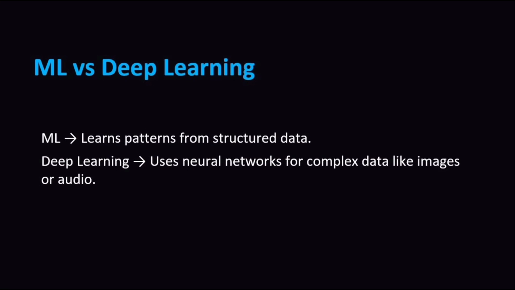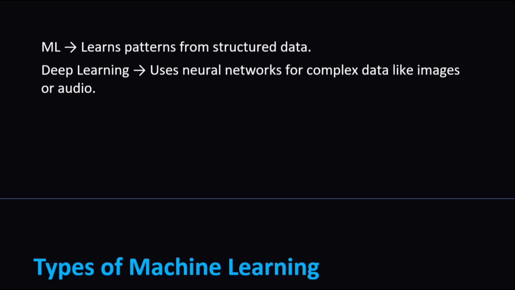Now you have probably heard of deep learning too. Here is the difference. Machine learning works well with organized, structured data, like numbers in tables. Deep learning, on the other hand, uses neural networks to handle more complex data, like images, videos, or speech. You can think of deep learning as a more advanced version of machine learning. It can learn directly from the raw data, almost like our brain does.